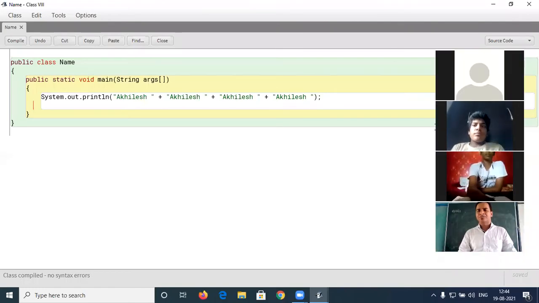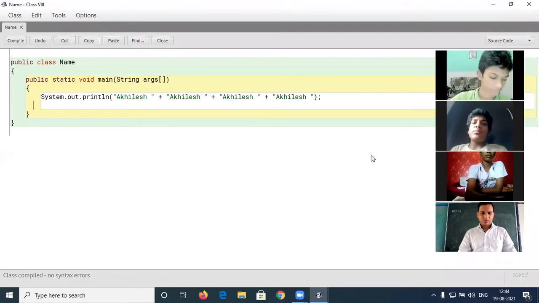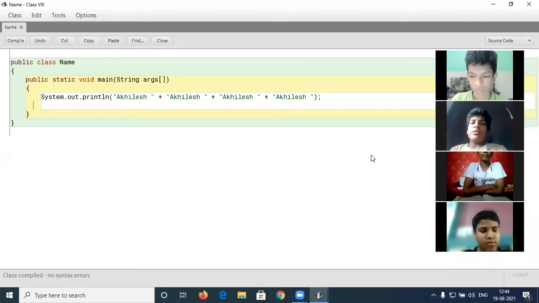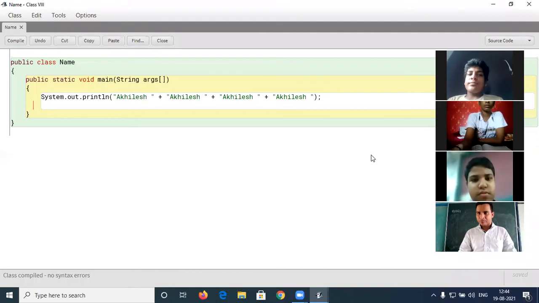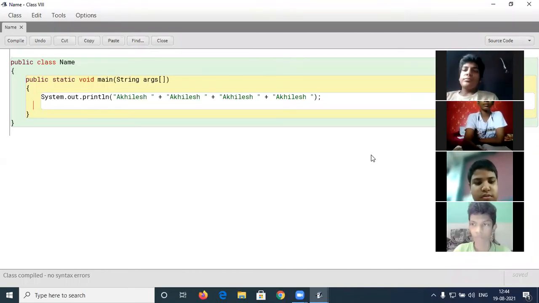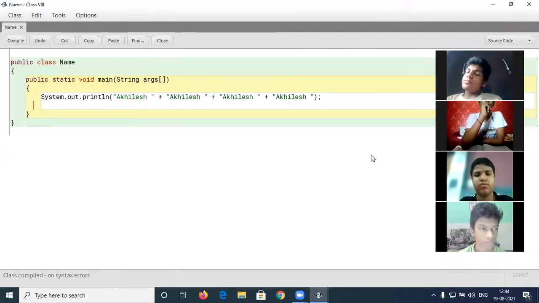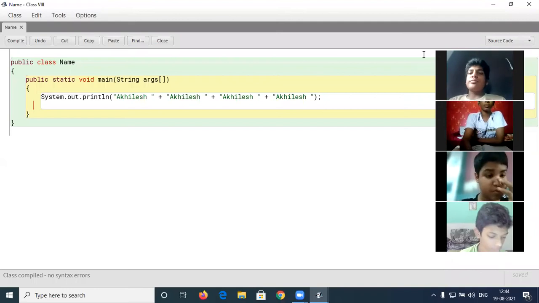Yes, Rudransh. Sir, in the copy, do we have to write only the input or do we have to show the output of that program also? Of course, you have to show the output. Write the program, write the heading output, and write the output. Is that clear? No need to draw that box. Just write the program, put the heading output and write the output. Is that clear? Okay.